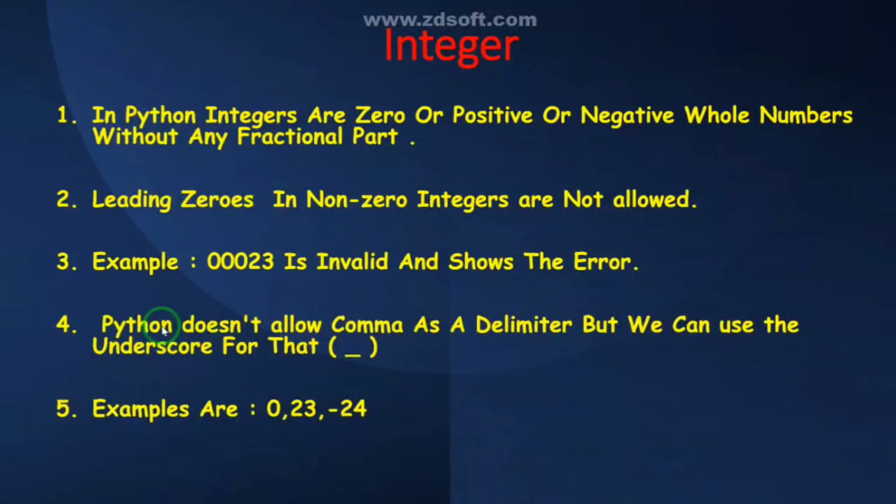And the fourth point is Python doesn't allow a comma as a delimiter, but we can use the underscore instead. Suppose, let me give an example, we have a number called 10 lakhs. To understand it easily, we put commas, like 10 comma and two zeros, comma, triple zeros, like 10,00,000, 10 lakhs. We can use commas in general, but Python doesn't allow that comma; in that place we can use an underscore. Examples of integers are 0, 23, minus 24.